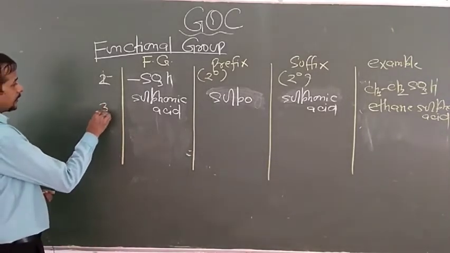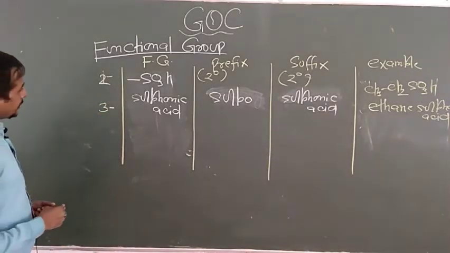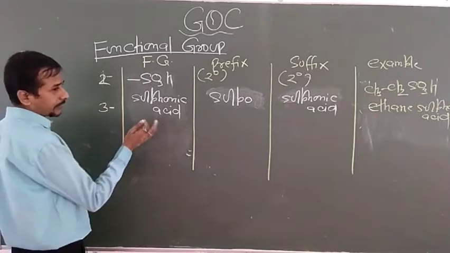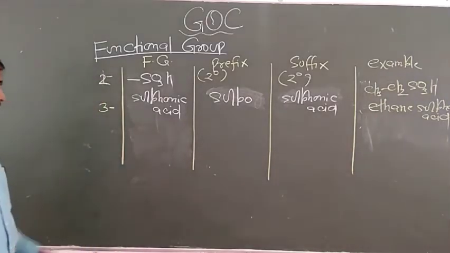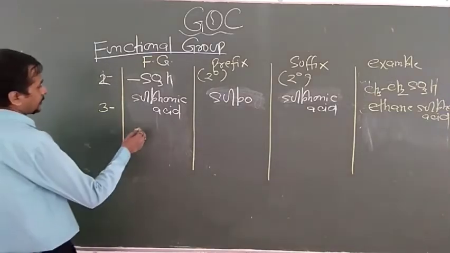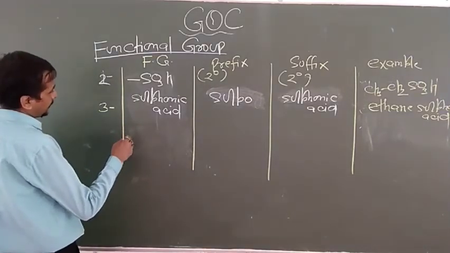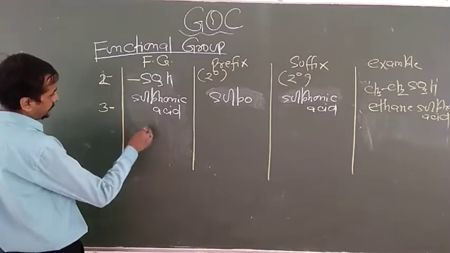Now the third periodic order is given to anhydrides, but there is no need to learn anhydride here. So that's why we come after anhydride to ester.